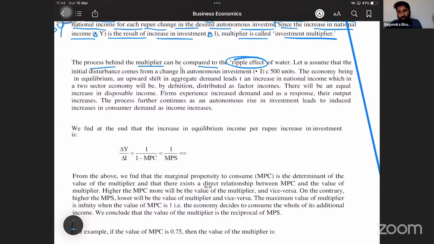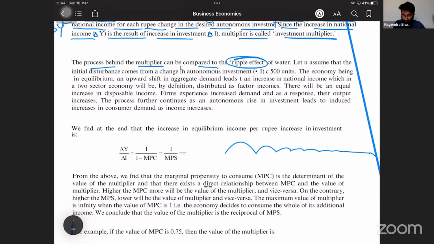It makes a big pitch, then a smaller pitch, then smaller and smaller, and later it sinks. This is called the ripple effect.